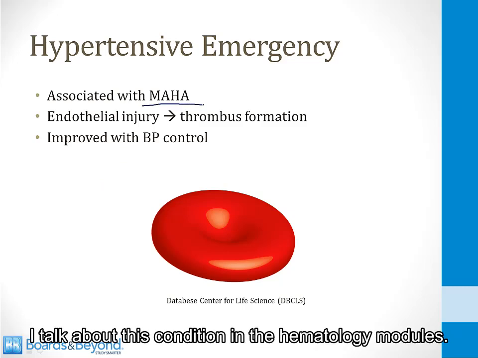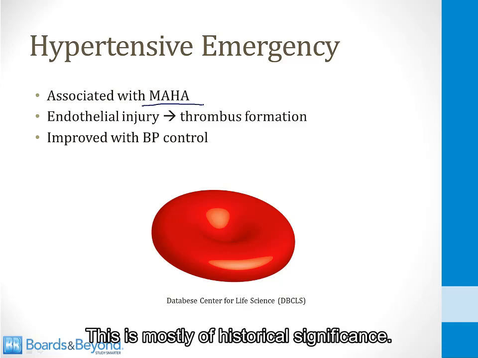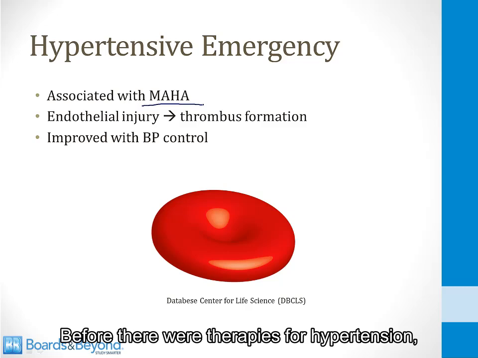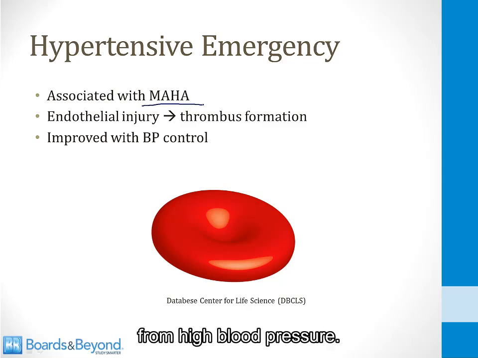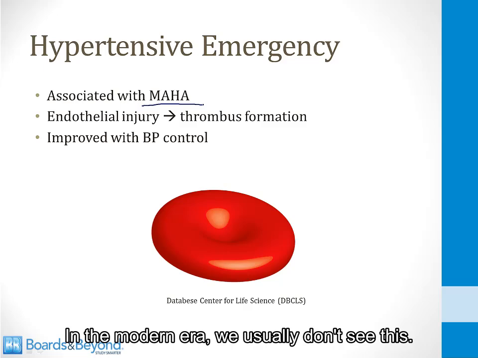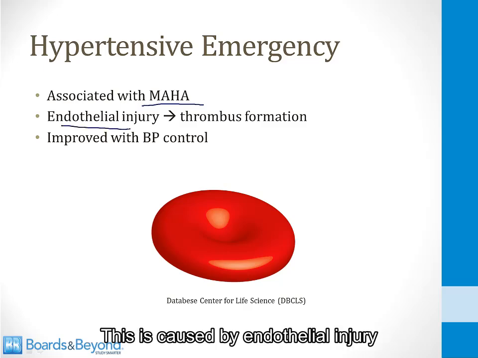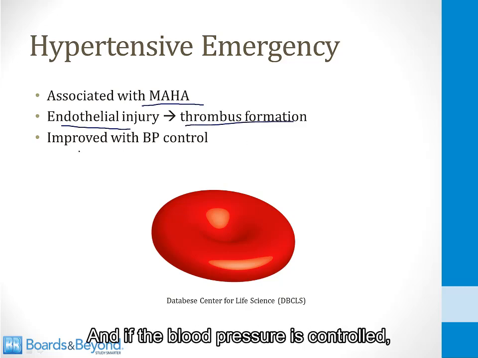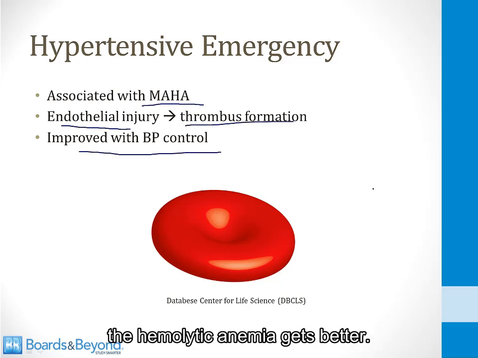I talk about this condition in the hematology modules. This is mostly of historical significance. Before there were therapies for hypertension, patients would develop hemolytic anemia from high blood pressure. In the modern era, we usually don't see this. This is caused by endothelial injury from the high blood pressure that leads to thrombus formation, and if the blood pressure is controlled, the hemolytic anemia gets better.